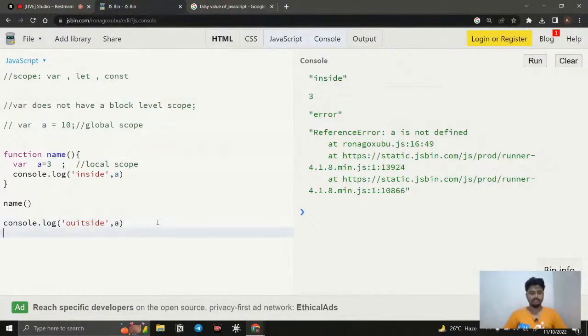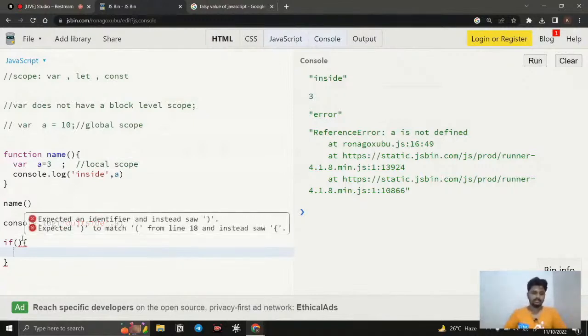Okay, so the same thing if I do for block level. So what is meant by block level? Something other than the function, something that is wrapped with curly braces, like loops and if conditional statements. They have block level scope.